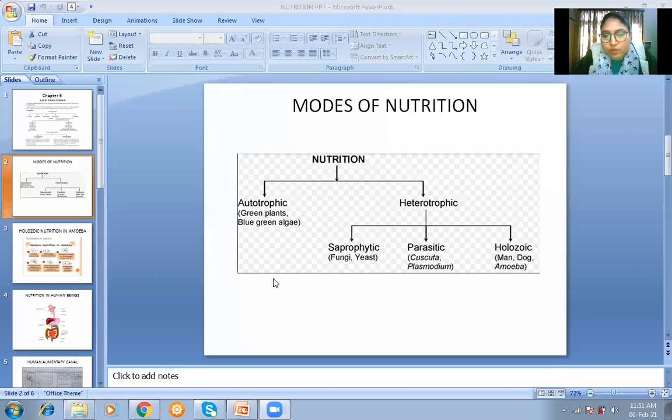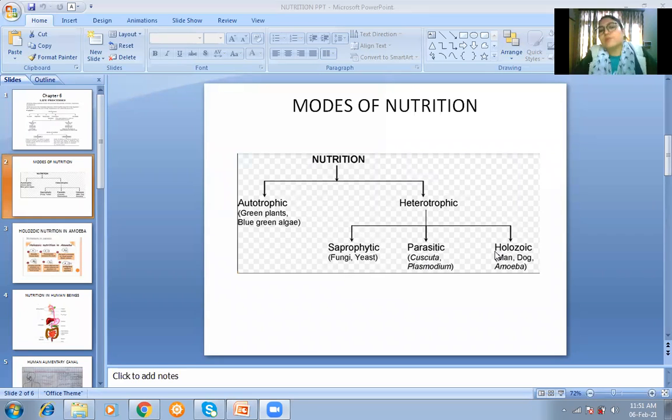nutrients from that food. Parasitic mode of nutrition, we have already discussed in environment also: the organisms which completely depend on the host organism for their nutrition. Examples: Cuscuta, Plasmodium, E. coli, leeches, tapeworm, liver fluke. All these are parasitic organisms.